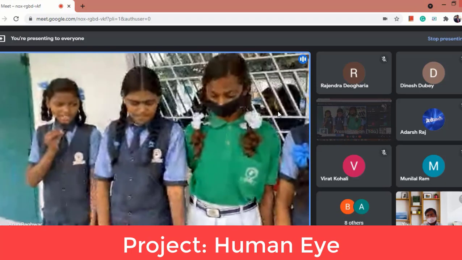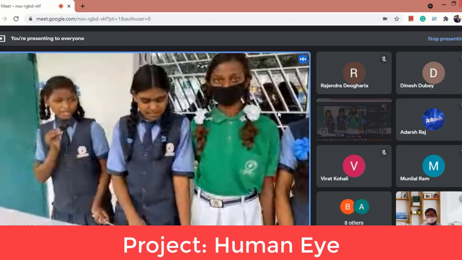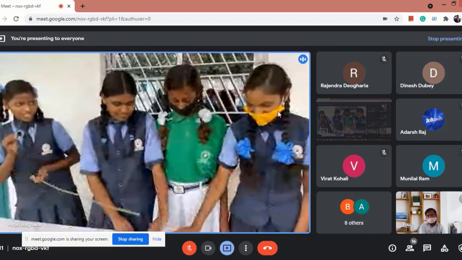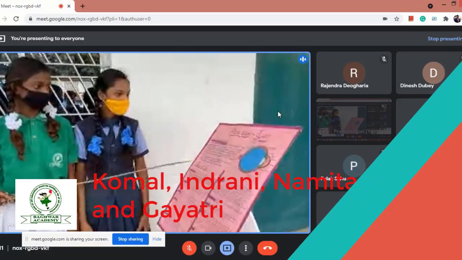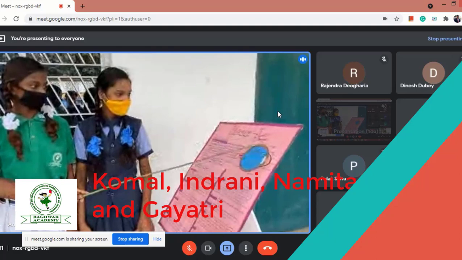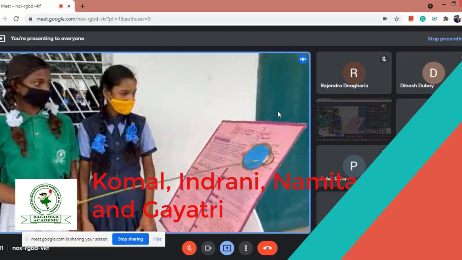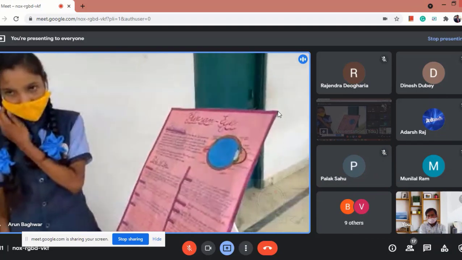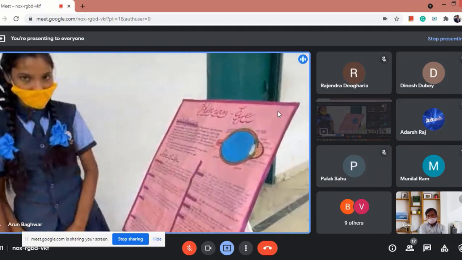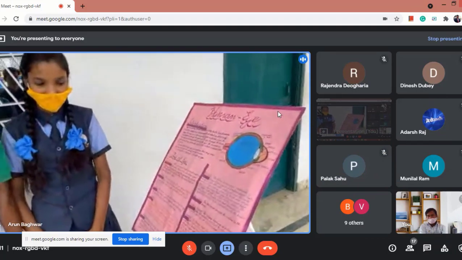Now I am going to explain to you about the ciliary body. As we can see over here, it is the ciliary body, which is found in the choroid, over here. The shape of the lens changes because the lens is attached to the ciliary body.